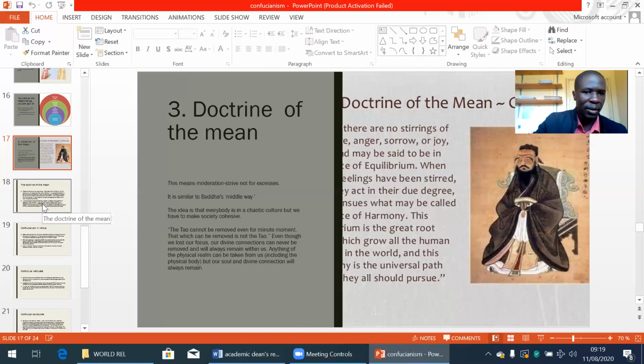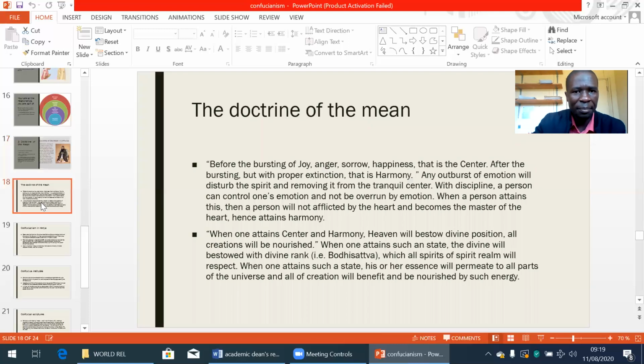So you can see that you can compare that with the question. The interesting question there will be, how does this relate to our Christian, the biblical teaching, the teachings of our Lord Jesus Christ? And then further description on the doctrine of the mean.